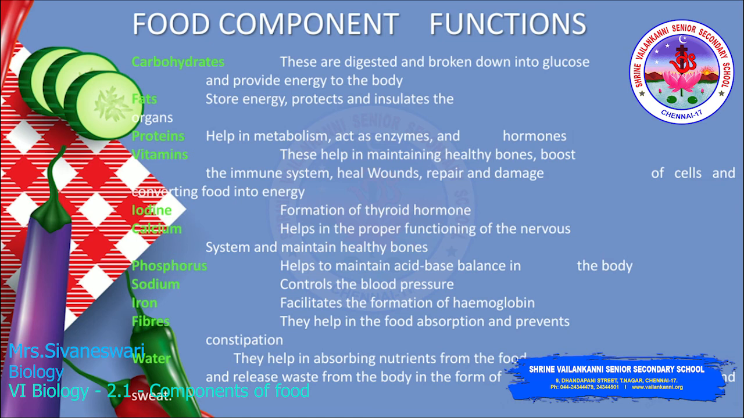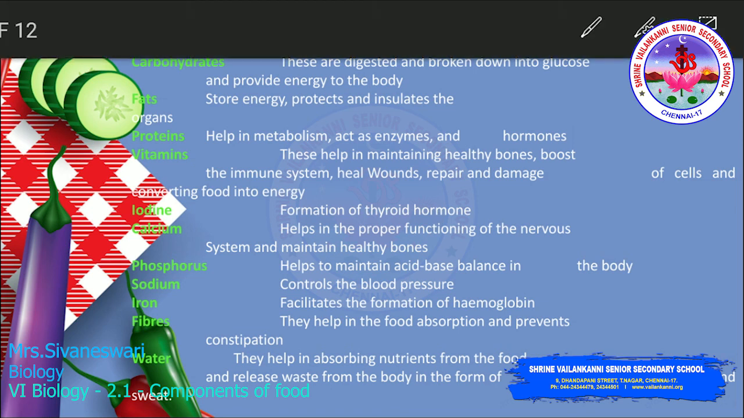Phosphorus helps to maintain an acid-base balance in the body. Sodium controls the blood pressure. Iron facilitates the formation of hemoglobin in our blood. Fibers, they help in the food absorption and prevention of constipation. Water, it helps in absorbing nutrients from the food and releases waste from the body in the form of urine and sweat. So, these are the important or the basic things about food which we have come across today.